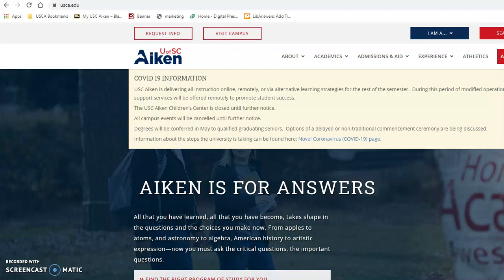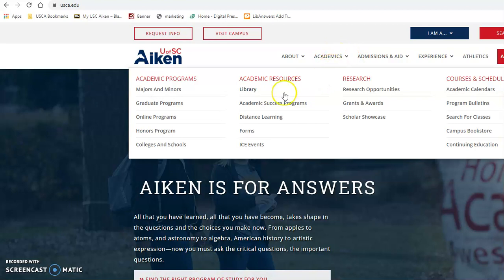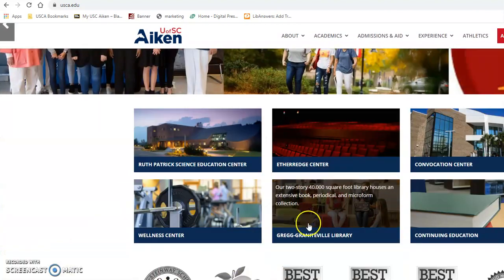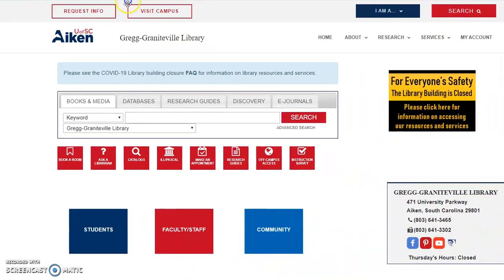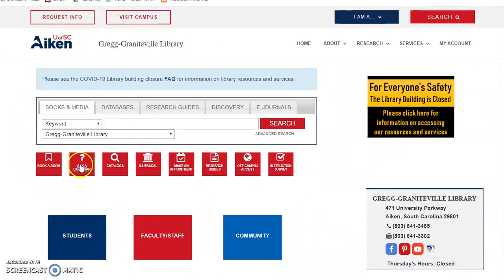To access the library homepage, I'm going to go to usca.edu, and I'm going to scroll over Academics. I can either click the first link under Academic Resources, or alternately I can scroll all the way down the page and click the button down here for the Greg Graniteville Library. This is going to take me to the homepage of the library, and as I mentioned earlier, you can ask a librarian by clicking on this button. That's going to give you access to chat and virtual appointments. And then also, this is our off-campus access button, so if you are having problems, you can go ahead and click here.